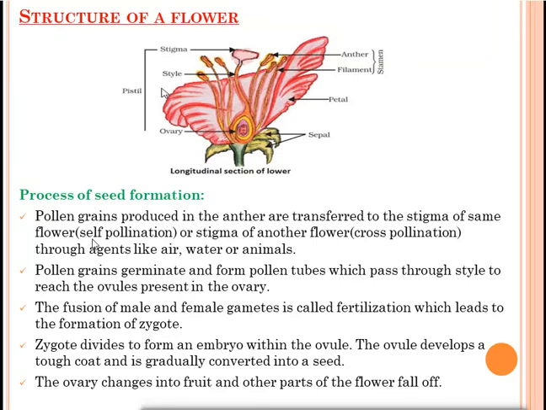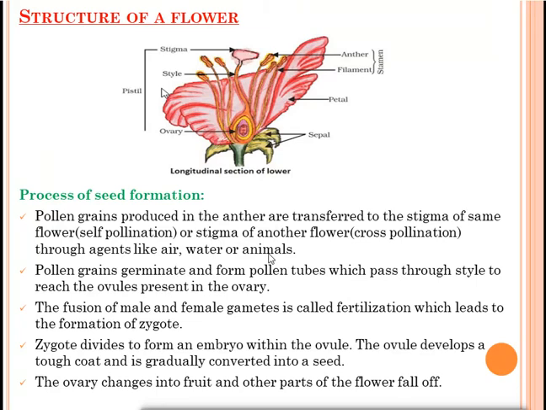Okay, now we'll discuss the two types of pollination. There are two types of pollination: self-pollination and cross-pollination. Self means in the same flower. Cross means in different flowers. So if the transfer of pollen grain from anther to stigma takes place in the same flower, it is called what? Self-pollination. And if the transfer of pollen grain from anther to stigma takes place in different flowers, then it is called cross-pollination. And pollination can occur with the help of agents like air, water, or animals, insects.